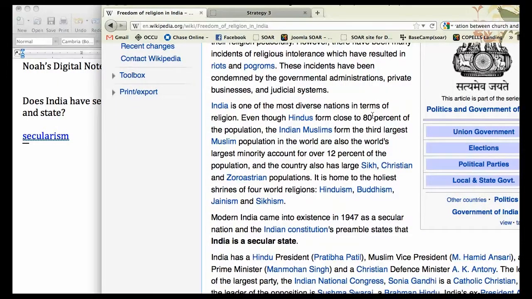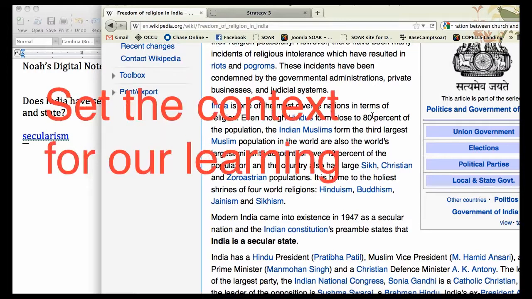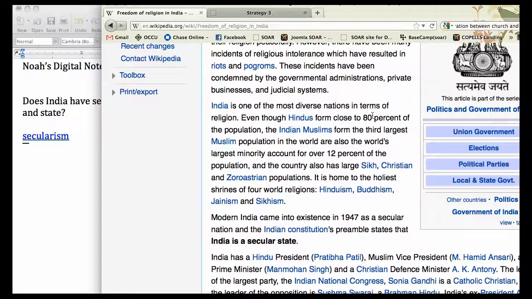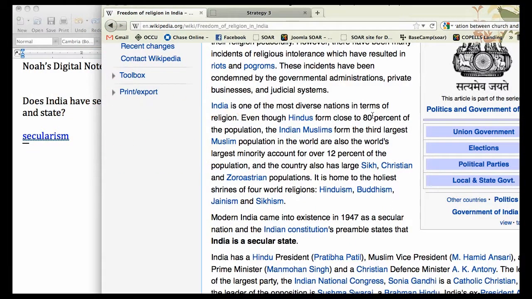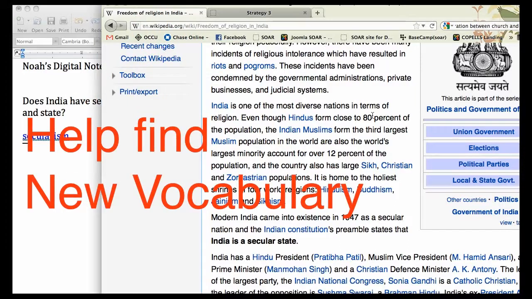So even though we can't reference Wikipedia articles in our research papers in school, we can use Wikipedia to set the context for our learning, to help us find other more academic sites on the internet and in the library, and especially to help us harvest great new vocabulary words that will help us write better search questions.